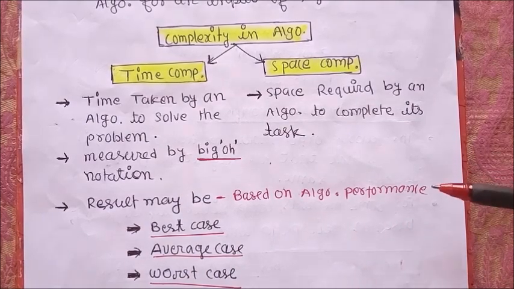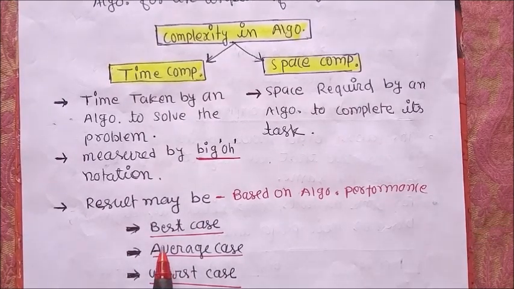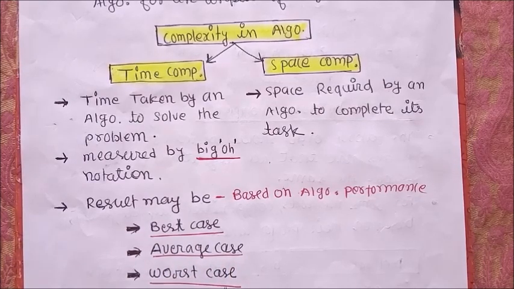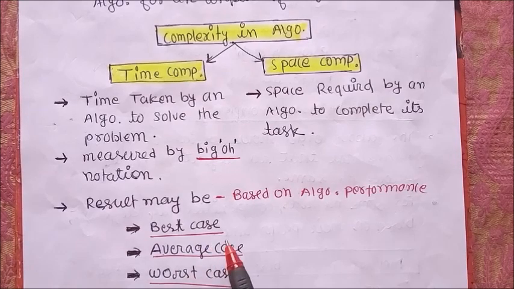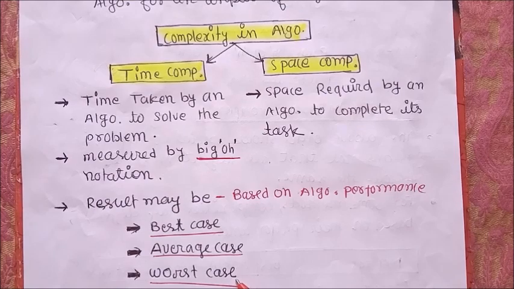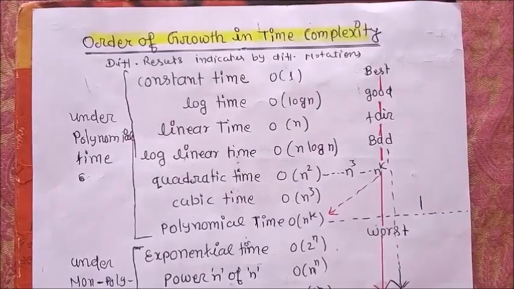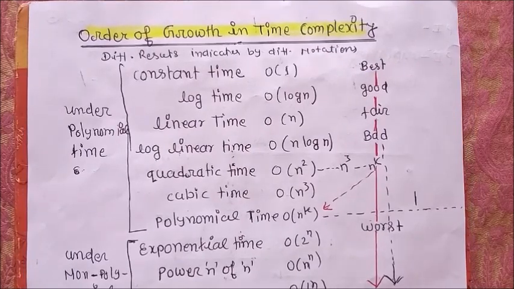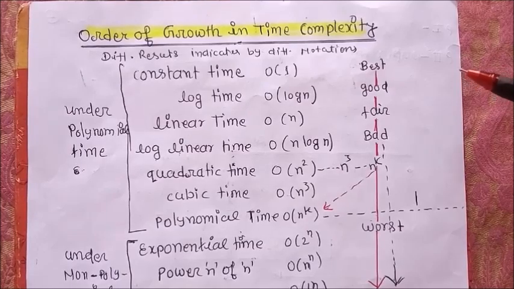So based on the performance we can decide the best case, average case and worst case of the algorithm. All three of these conditions are based on time complexity, and time complexity is measured by big O notation. So there is a list of specific notations by which we can easily represent the performance of any algorithm.